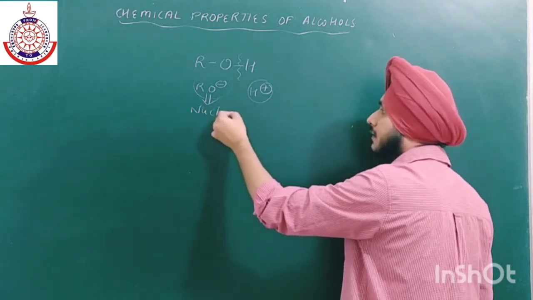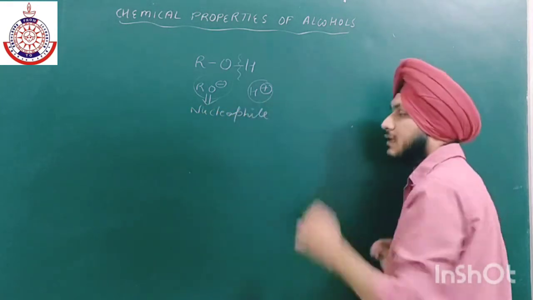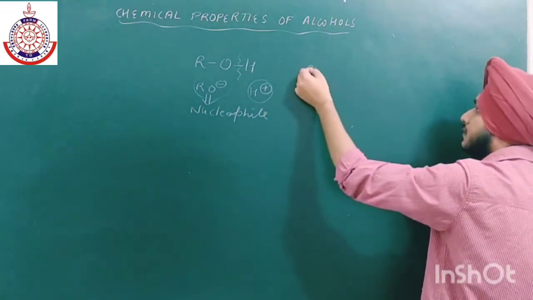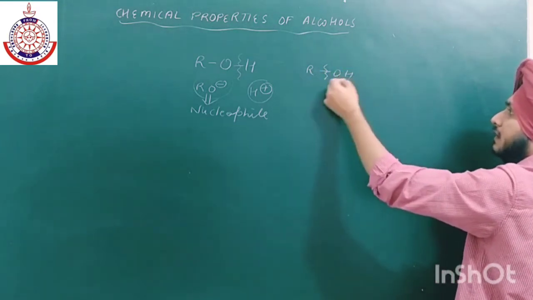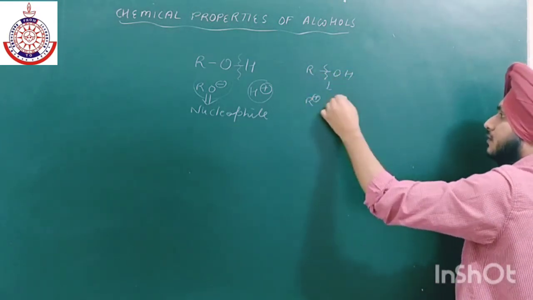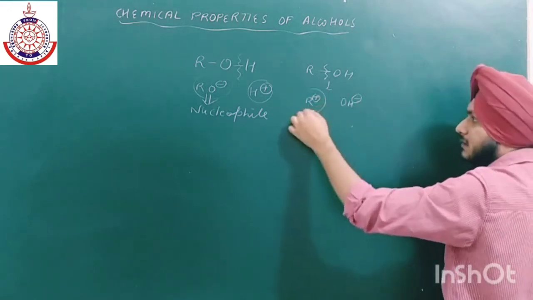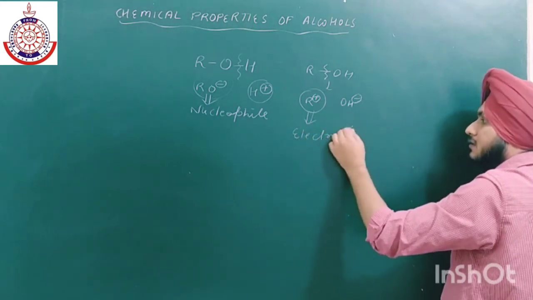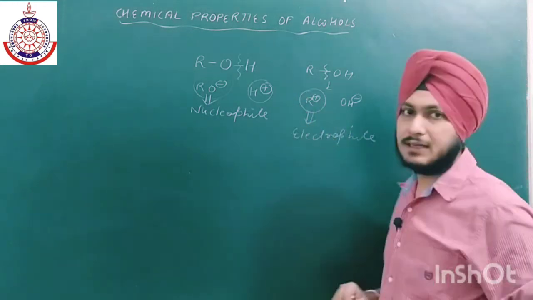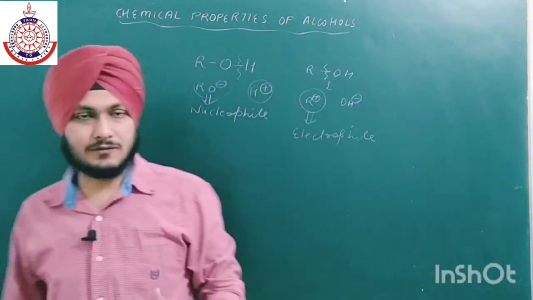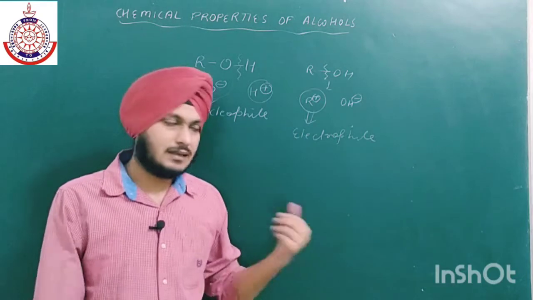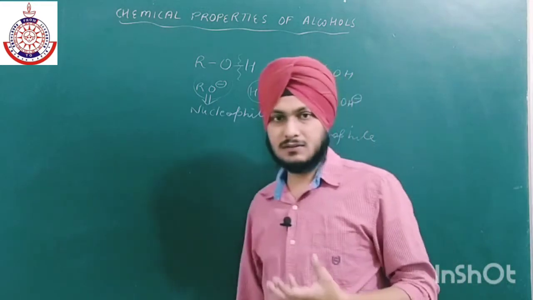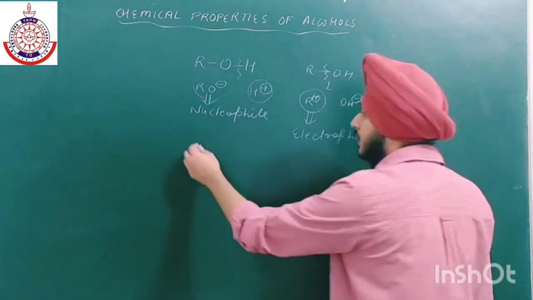On the other hand, if the RO bond, or the CO bond, cleaves, then we will get R positive and OH negative. Then this R group will act as an electrophile. So if the OH bond breaks, then alcohol acts as a nucleophile, and if the CO bond cleaves, then it will act as an electrophile. But in case of phenols,